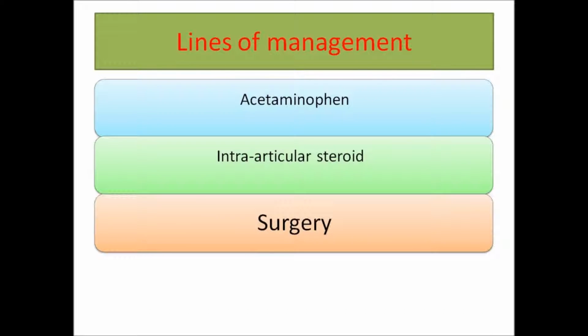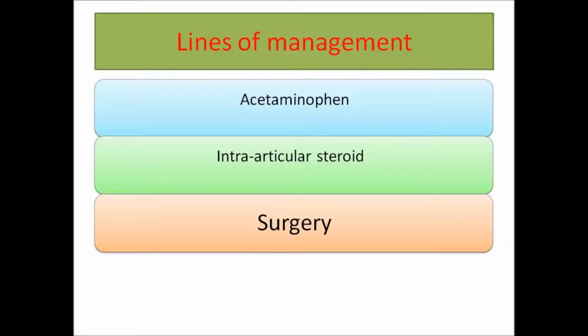Okay, so lines of management. The drug of choice for osteoarthritis is acetaminophen. Acetaminophen is the main pain drug for osteoarthritis. It is better than NSAIDs. It has the same efficacy as the NSAIDs, but it has no side effects, so it is better tolerated than NSAIDs. So the first step is to give the patient acetaminophen or paracetamol.